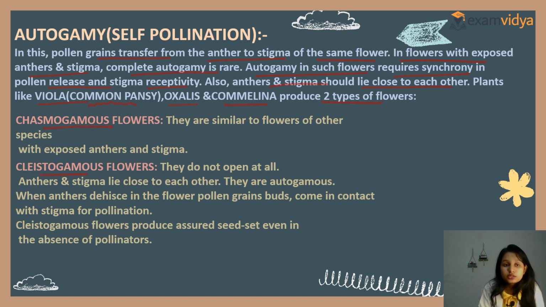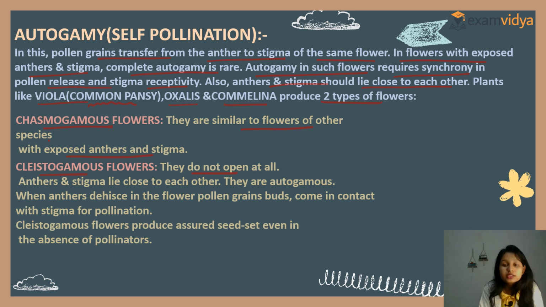Very important. Chasmogamous flowers are similar to flowers of other species with exposed anther and stigma. Clear? But cleistogamous flowers do not open at all. They cannot expose their anthers and stigma.